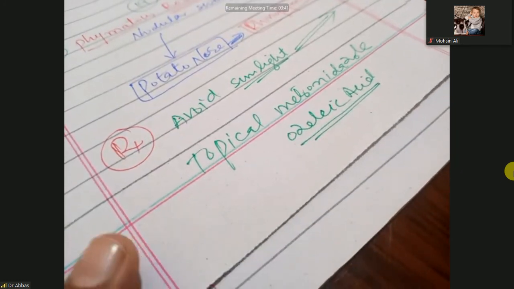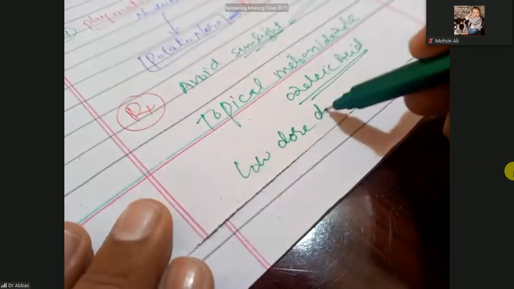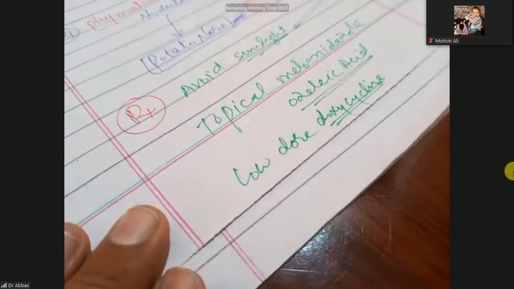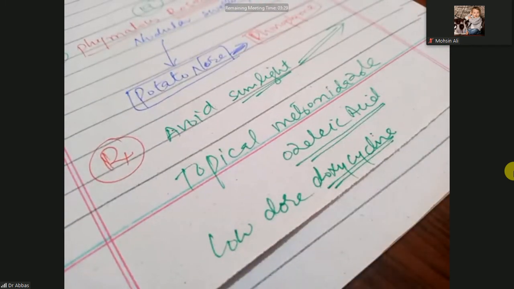And also you can give low dose doxycycline. So this is the treatment for rosacea.